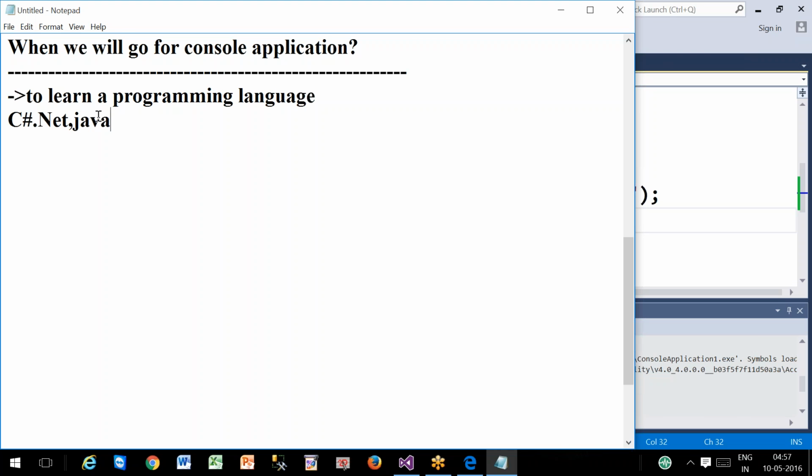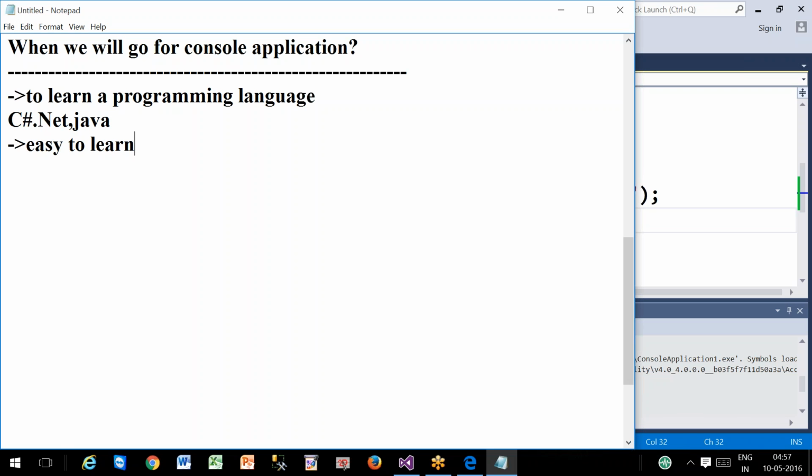Then immediately we should find out why we prefer console applications to learn a programming language. Anyone? To improve the performance of the program where the user doesn't have to interact with the mouse. The very simple answer is that it is easy to learn.